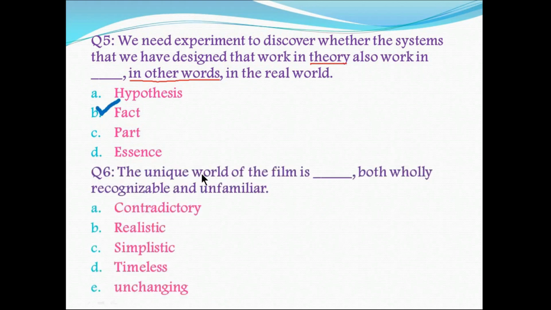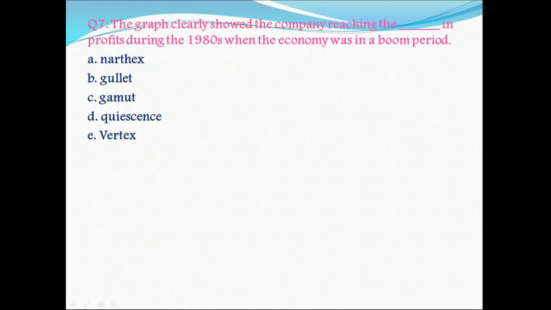Next question is, the unique word of the film is dash, both wholly recognizable and unfamiliar. Recognizable and unfamiliar both are opposite words. The unique word of the film is contradictory, both wholly recognizable and unfamiliar. That is the best suitable option. Question number 7. The graph clearly showed the company reaching the dash in profit during the 1980s when the economy was in a boom period. It means that it was at the highest point. So the best suitable option here is vertex, that means approaching the peak.